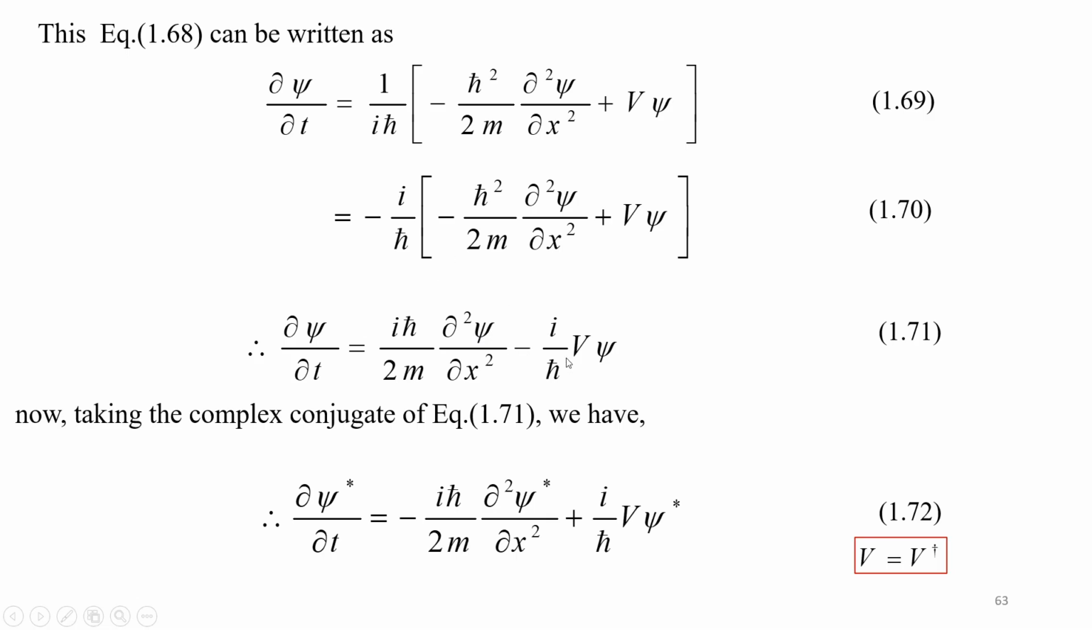Now take the complex conjugate of equation 1.71. We will have equation 1.72. Here, as we discussed earlier, V is an operator. Take the complex conjugate, you will get V dagger.